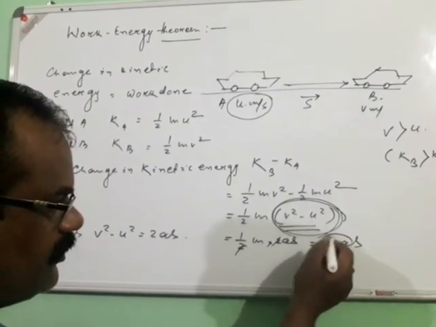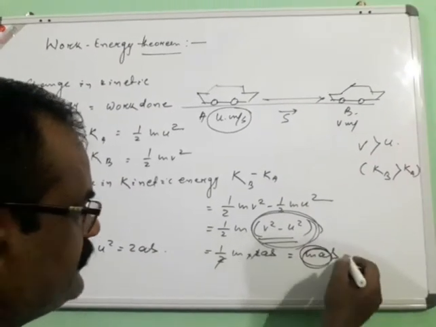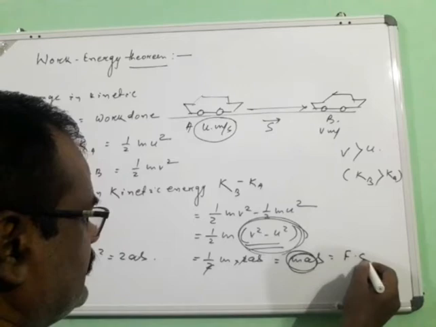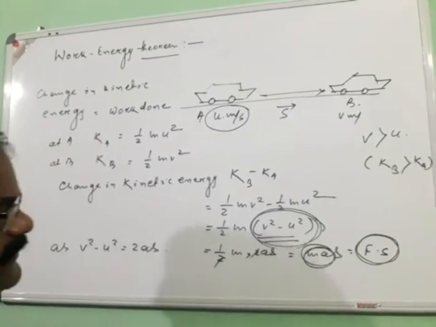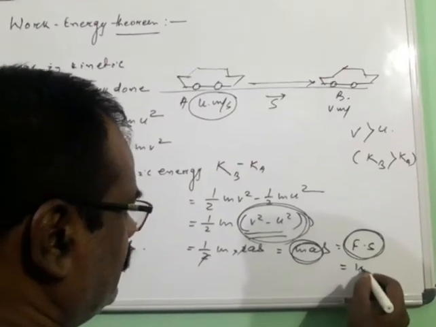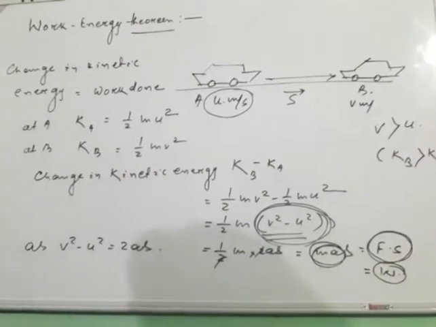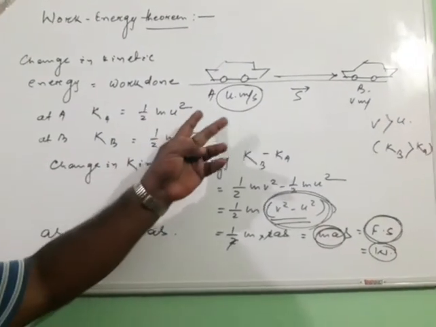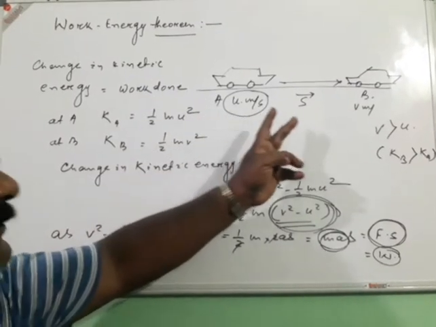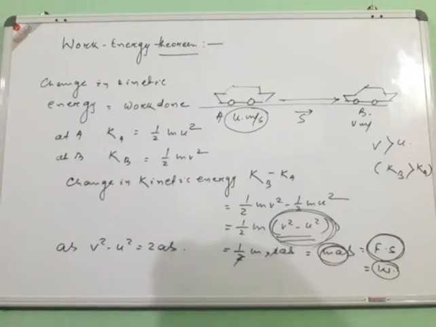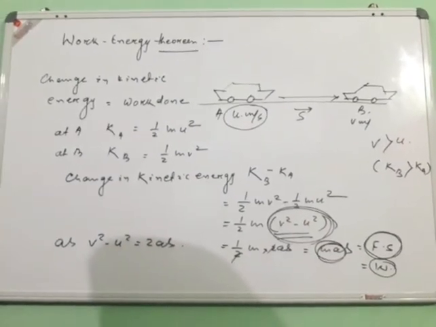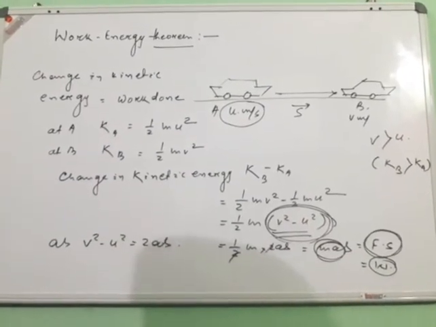The product of mass and acceleration is the force, s is the displacement, and the product of force and displacement is the amount of work done. So when the body moves from A to B such that v is greater than u, the change in kinetic energy is equal to the work done.